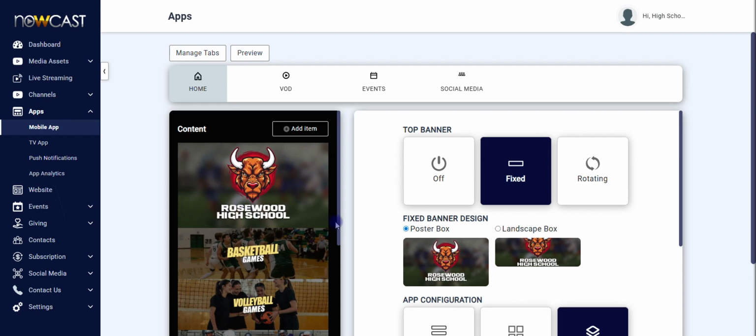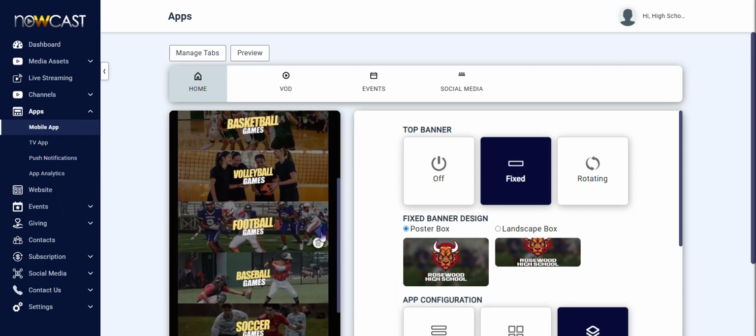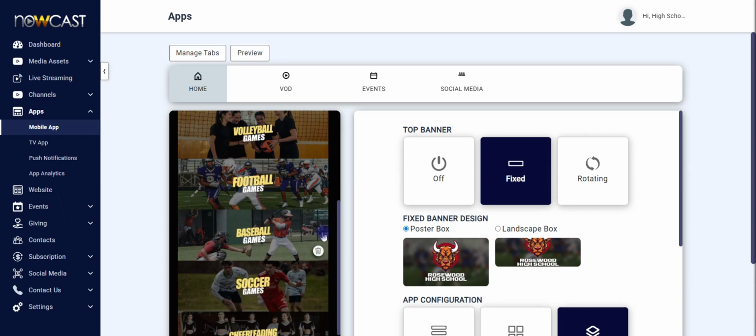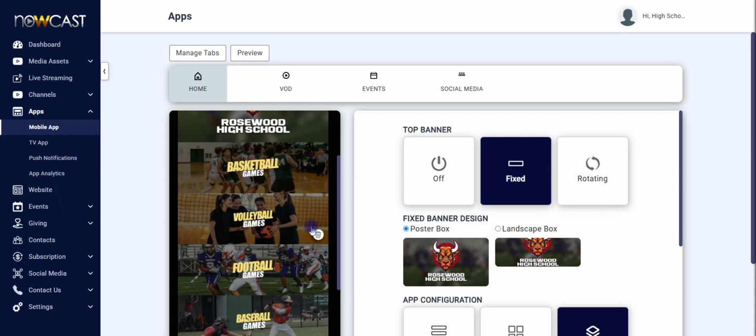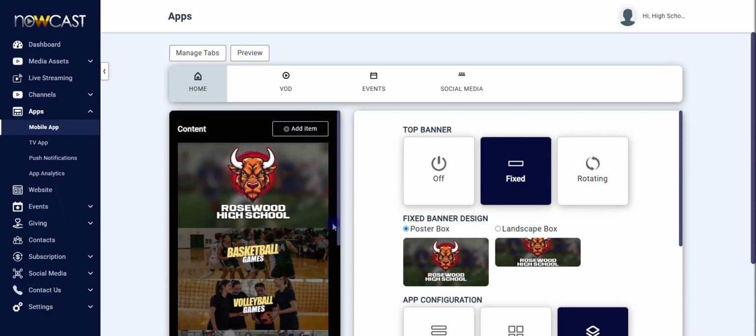I'm going to show you real quickly how easy it is for any school, whether you are an elementary school for T-ball, a middle school, a high school, semi-pro, or even professional, to easily create a local sports app that would allow you to showcase all athletes that are part of your organization.